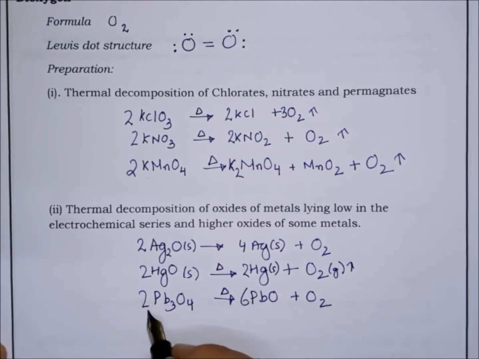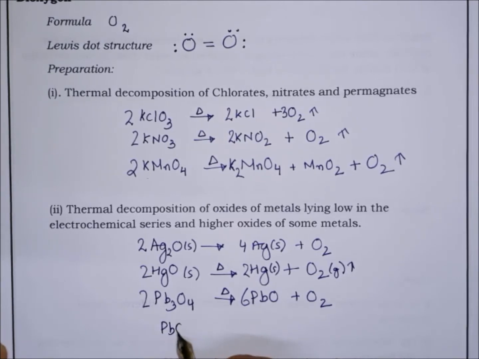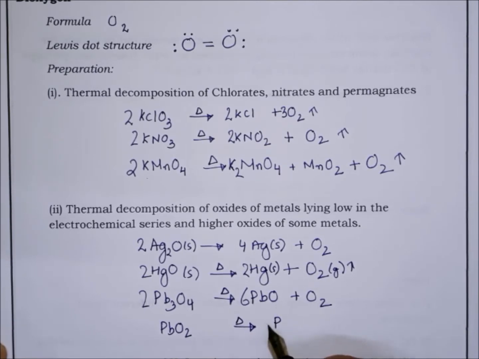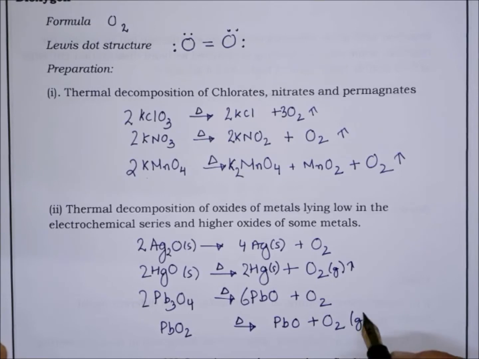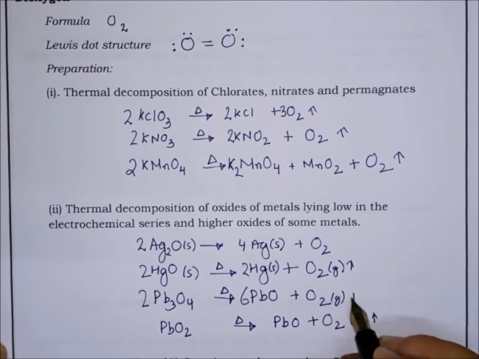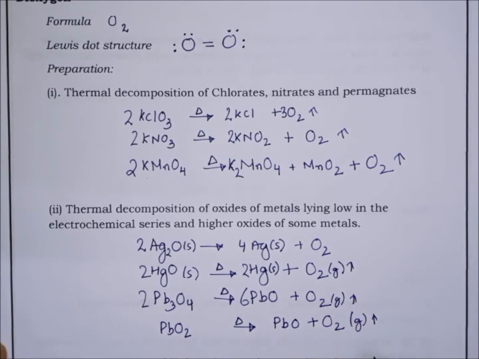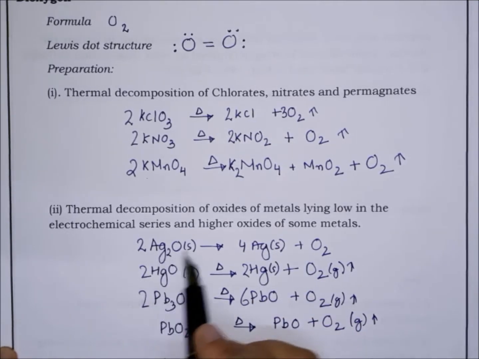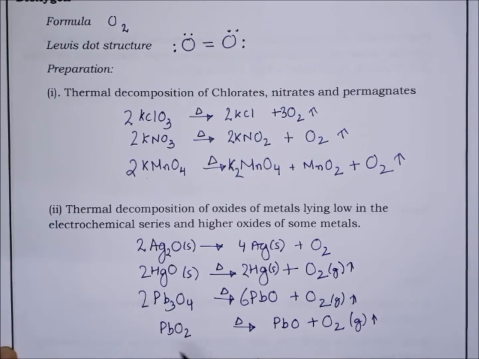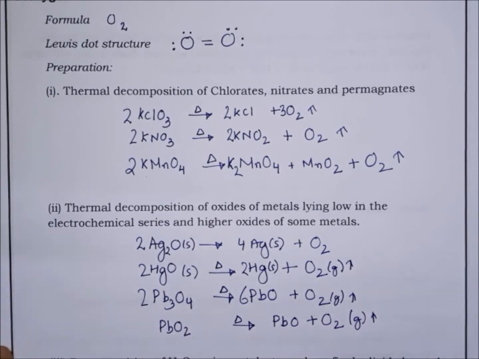The next is PbO2, again on heating will give lead oxide and oxygen. So this is another way of preparation of oxygen: thermal decomposition of metal oxides of metals lying low in the reactivity series and metal oxides with higher oxidation state.